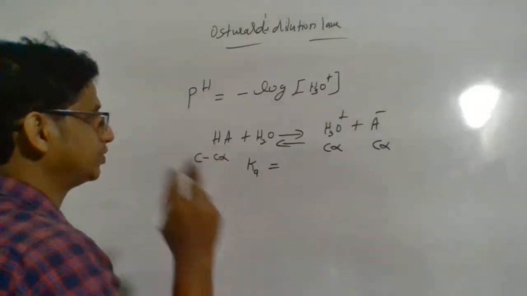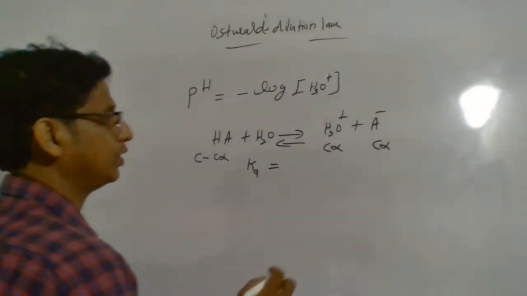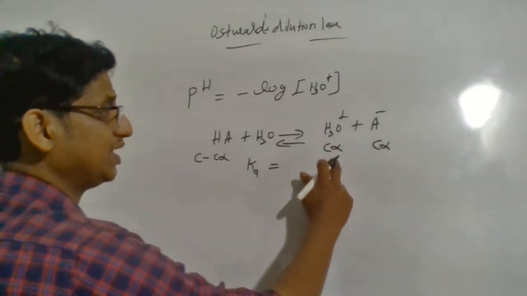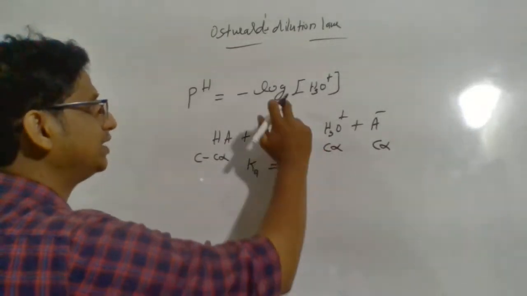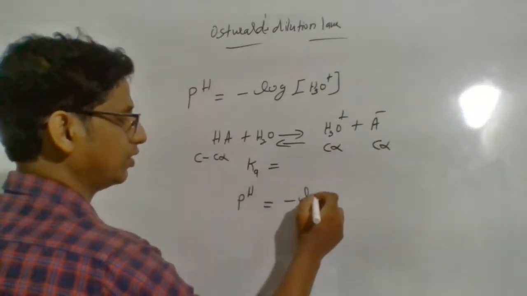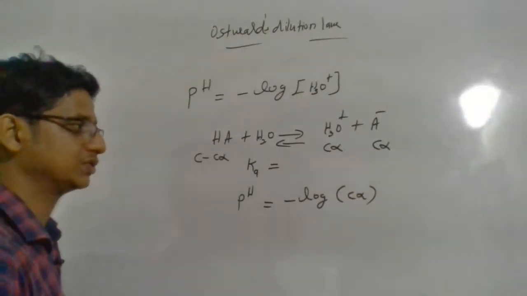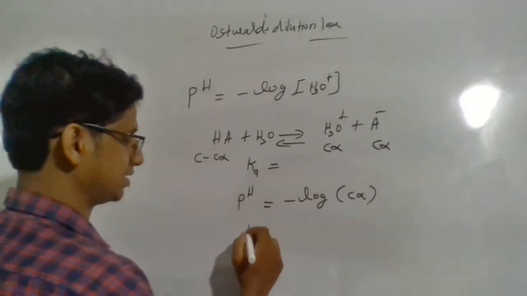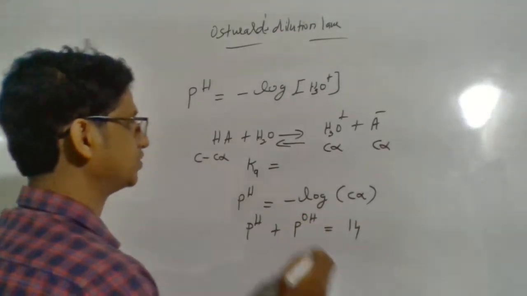Remember, at equilibrium the concentration of water we take as unity. So Ka will be equal to C alpha into C alpha divided by C into 1 minus alpha. So C alpha is nothing but the concentration of hydronium ion. If you have the value of C alpha, you can find pH as well. So pH will be equal to minus log C alpha. That's the way you can find the pH of the solution. We know pH plus pOH will be equal to 14.